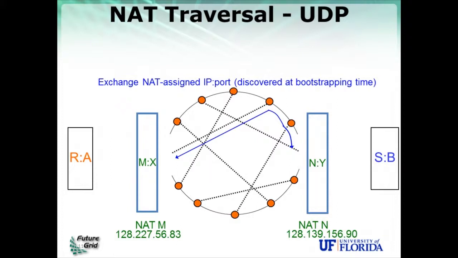So when A contacts a public machine on the network, the public machine will see the NAT mapped address, and it can tell A back on the reply, this is the address that I see for you. And A keeps that information locally. B does the same thing. So let's assume that the NAT mapped addresses for A and B are M, IPM port X, and IPN port Y conversely.